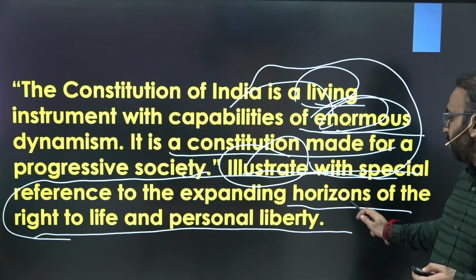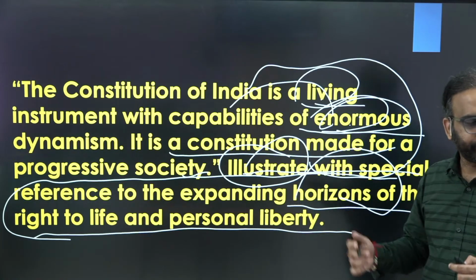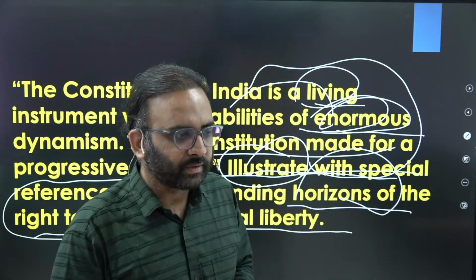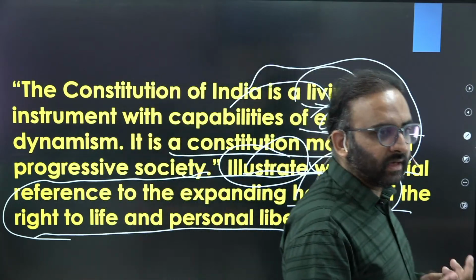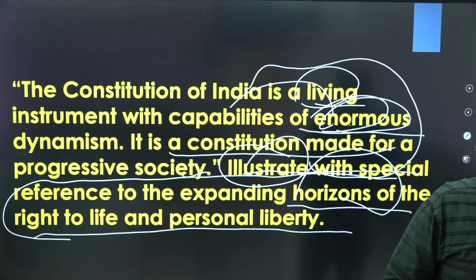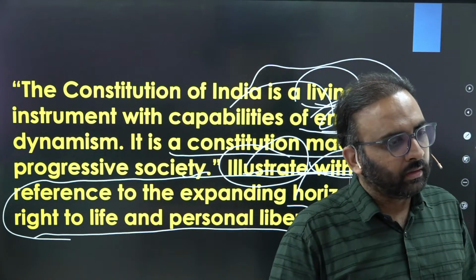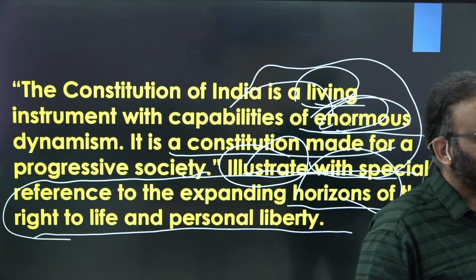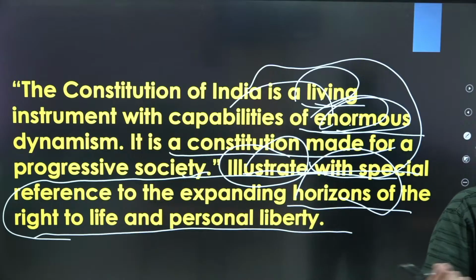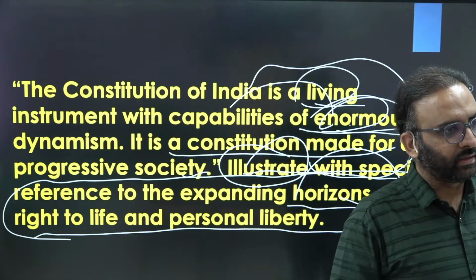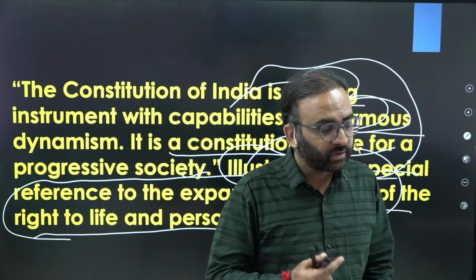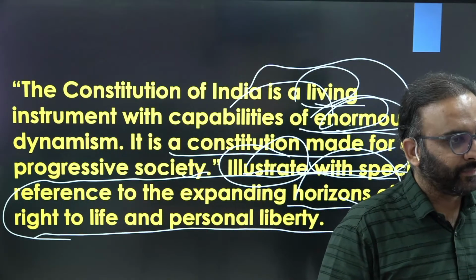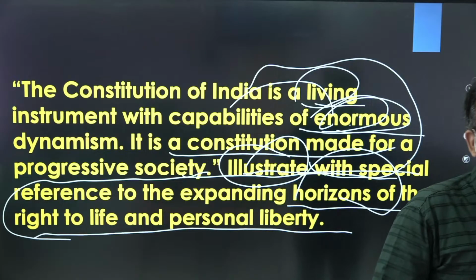Then you need to talk about how the Supreme Court widely interpreted the right to life and personal liberty. First, by the Maneka Gandhi case, where procedure established by law is interpreted as due process of law, right? Then the Unni Krishnan case, where the Supreme Court says right to life includes the right to a dignified life, not mere animal existence, right? So all these things which make human life meaningful, substantive, etc. are part of the right to life. You get the point?